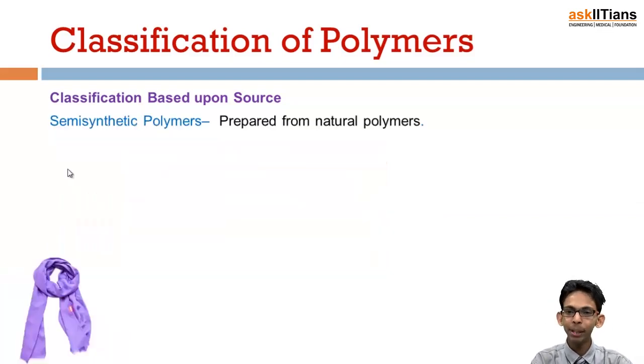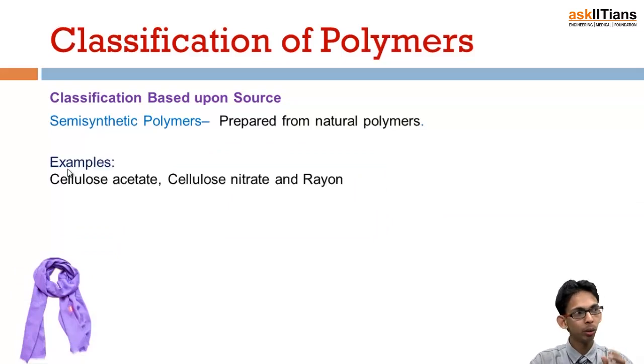Okay, next is semi-synthetic polymers. That means those which are prepared from natural polymers. Just like cellulose is a natural polymer, then we modify it to form cellulose acetate or cellulose nitrate and rayon. So these all are semi-synthetic polymers which are derived from a natural source. Another example is vulcanized rubber. Natural rubber is very soft, so we do some type of modification in that. We do vulcanization, because of which it becomes hard. So we can say that vulcanized rubber is a type of semi-synthetic polymer which is obtained from its natural form.